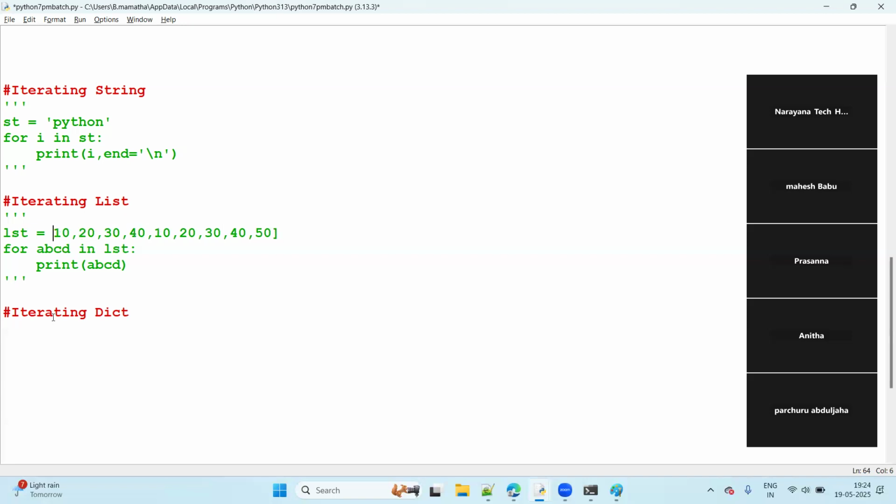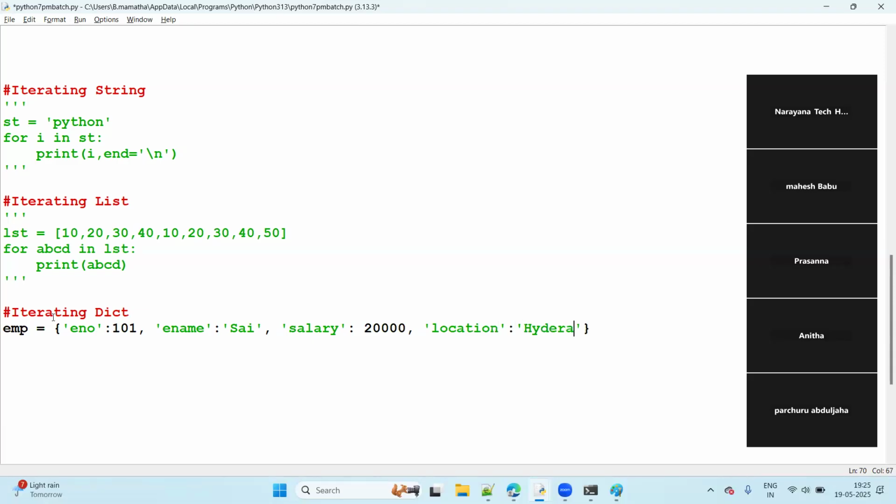Now let's go with iterating dict. Dict means having key value pairs. Suppose employee number is 101, employee name is, suppose, Sai, and salary, let's take some 20,000. Let's take the location, location is something, Hyderabad. That's all. Now, same: for i in emp, then print of i.